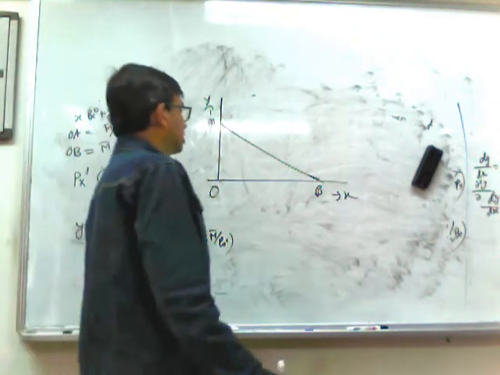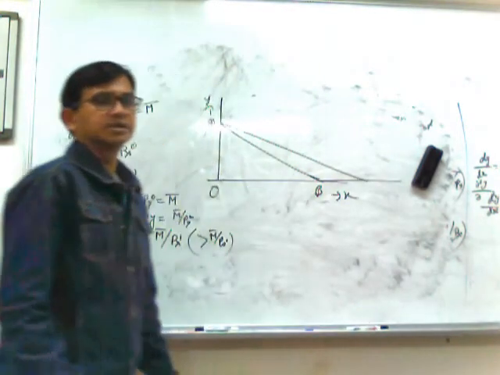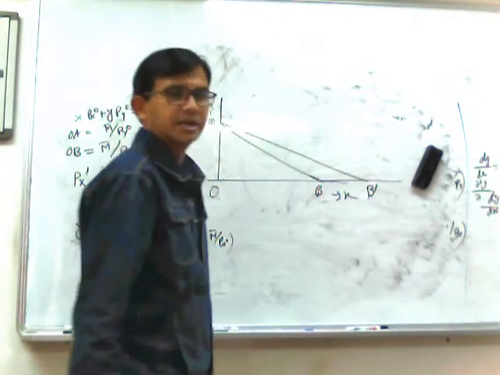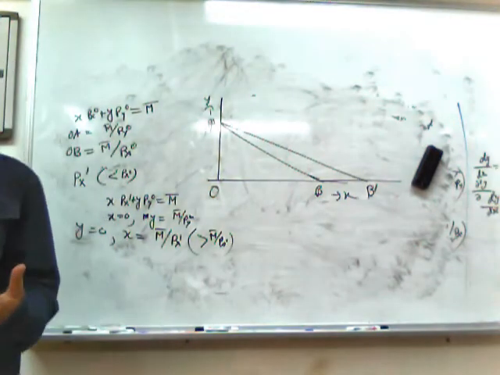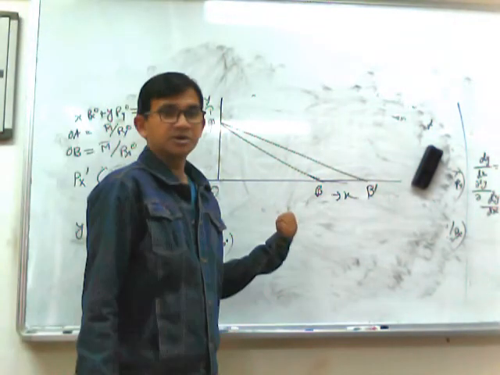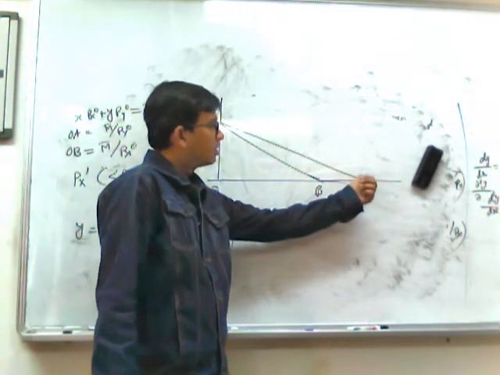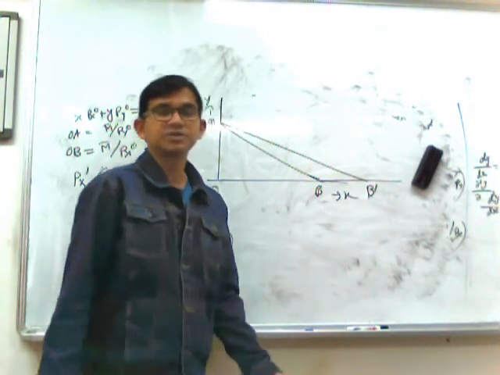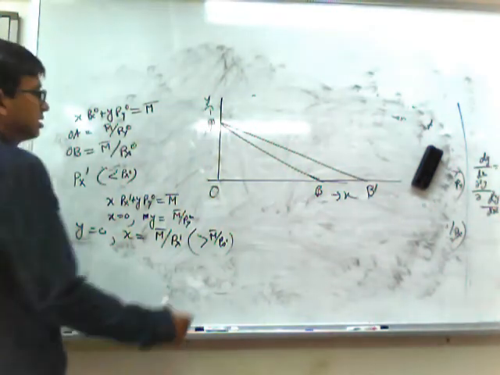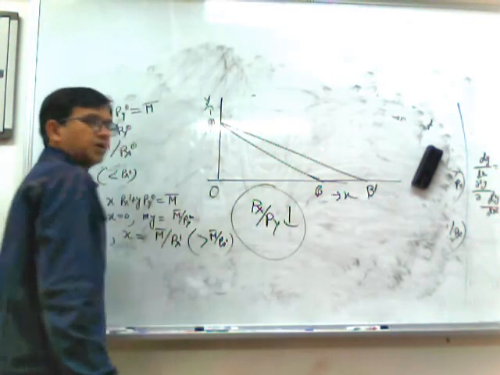So what do we see? We see that the budget line will rotate anti-clockwise, while the vertical intercept remains the same. So AB dash will be the new budget line. That means the consumer's purchasing power in terms of X has increased. Previously, if the consumer spent the entire money on commodity X, he could purchase OB units, but now he can purchase more units of X. So the budget line will become flatter, because if Px falls, then Px by Py will also fall.